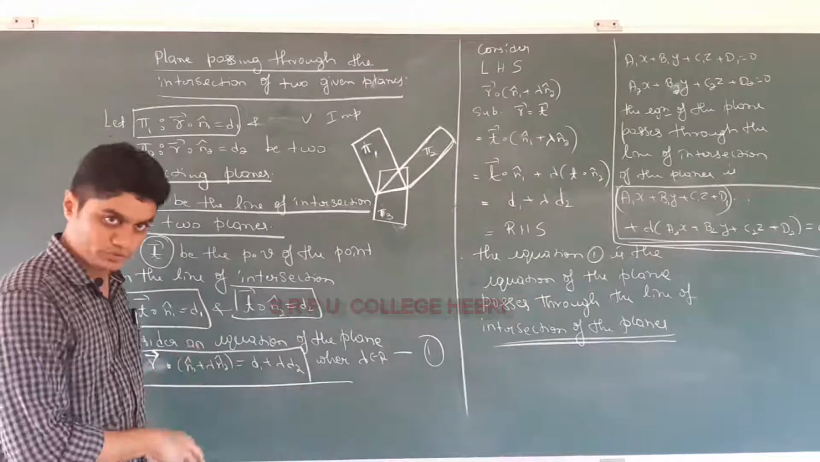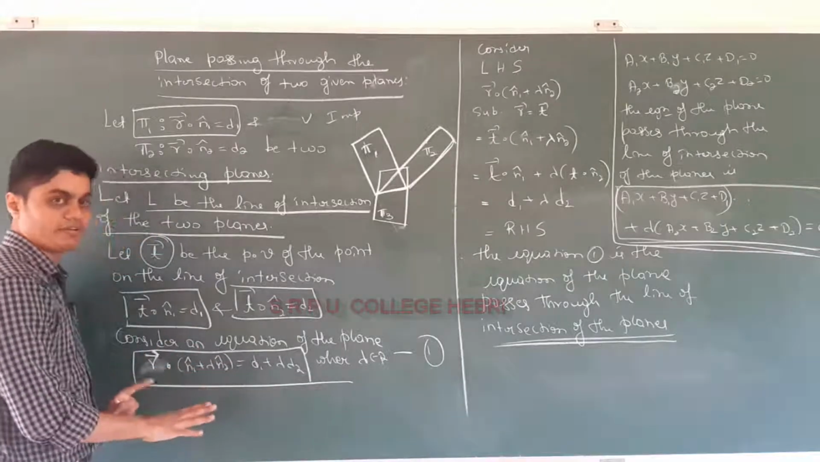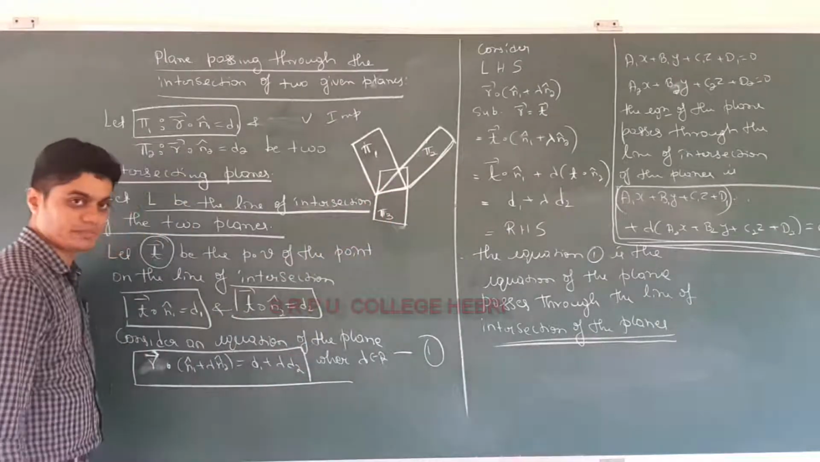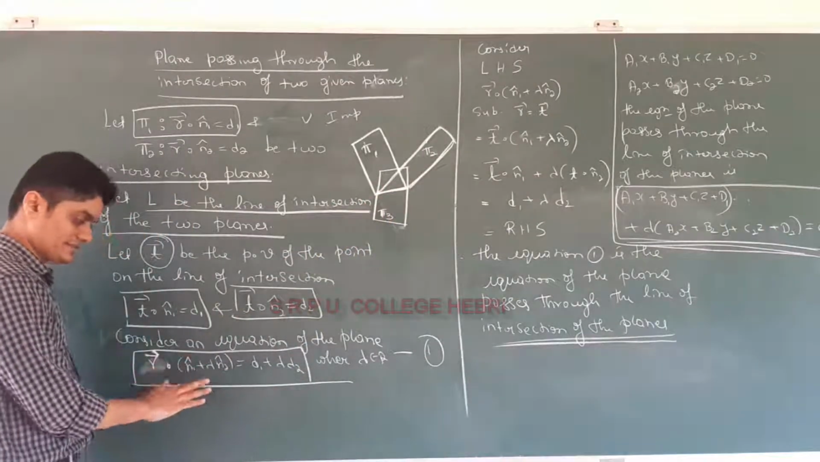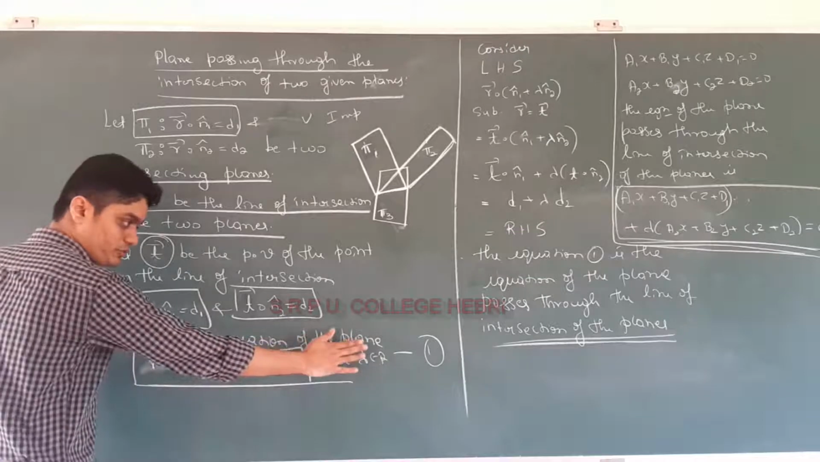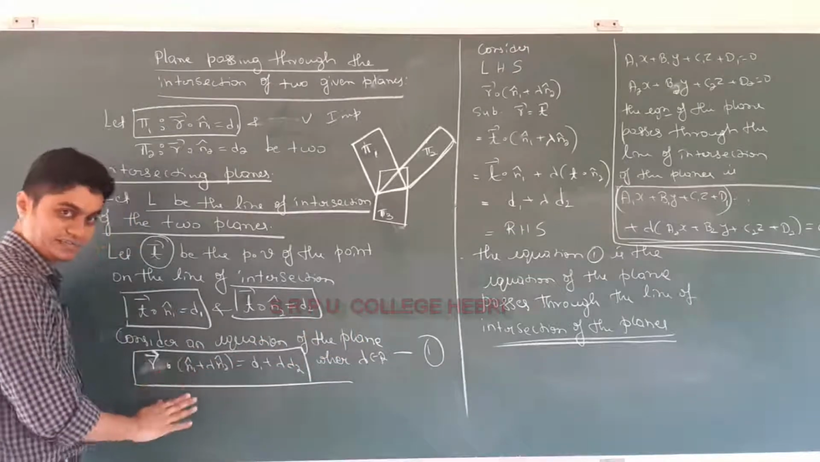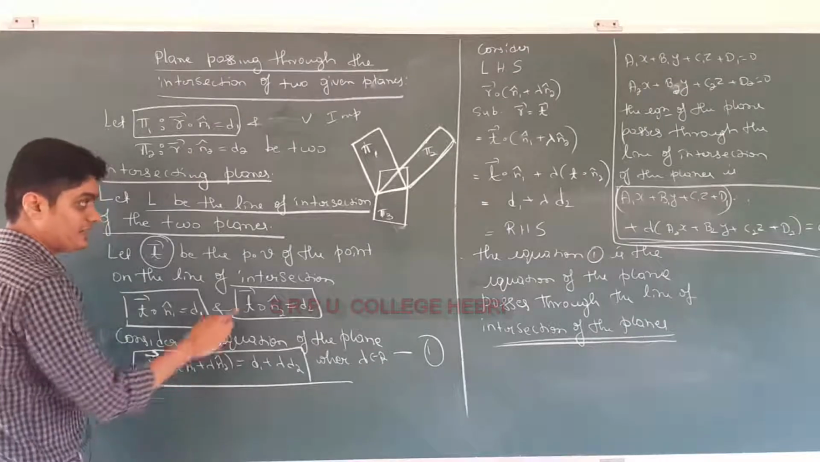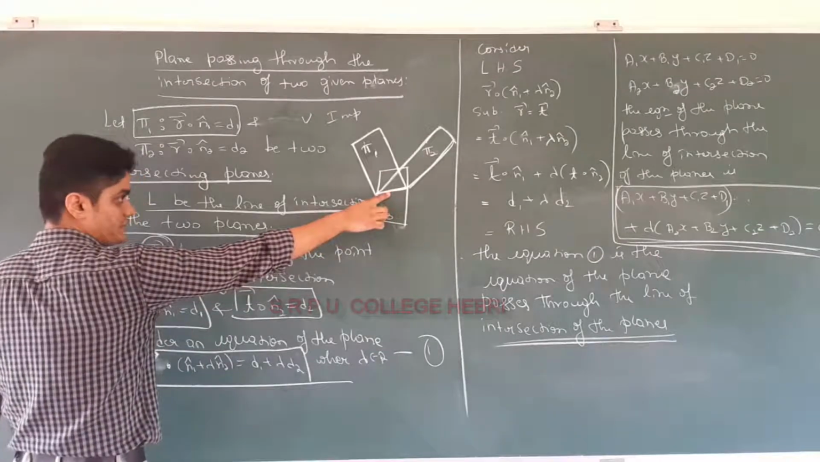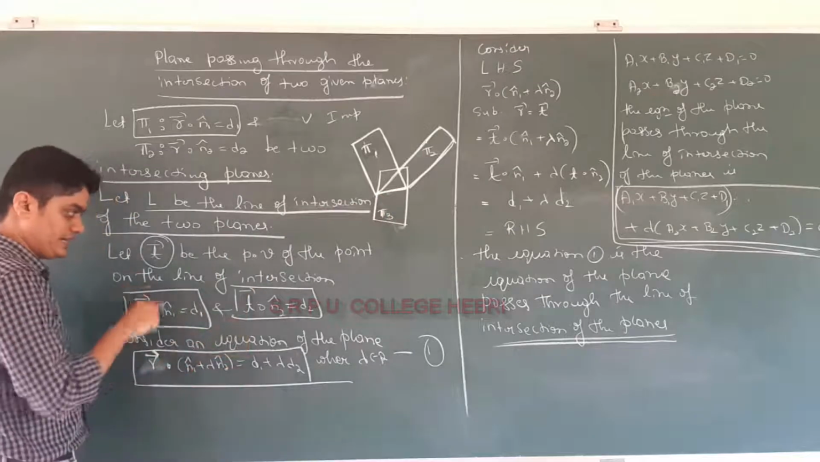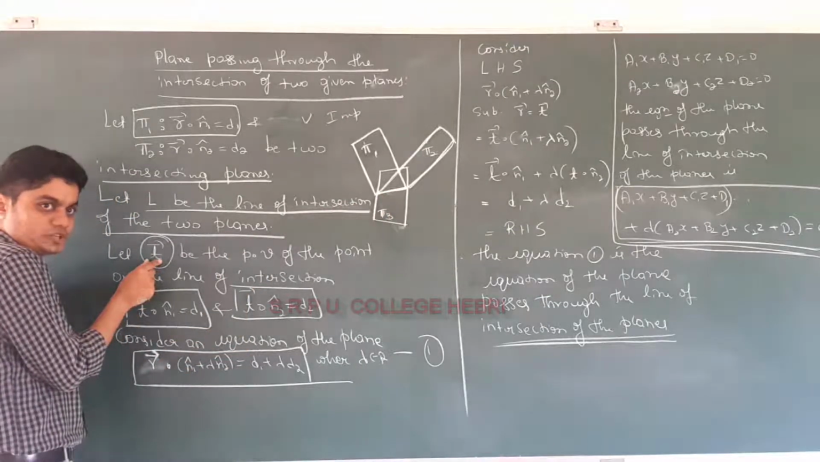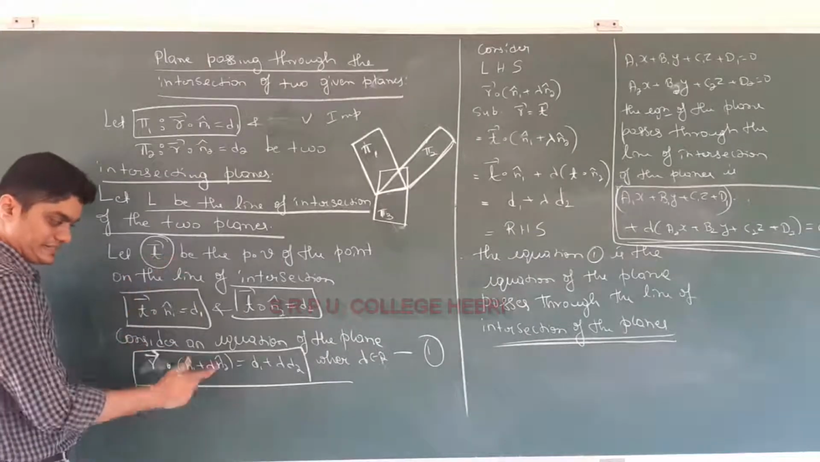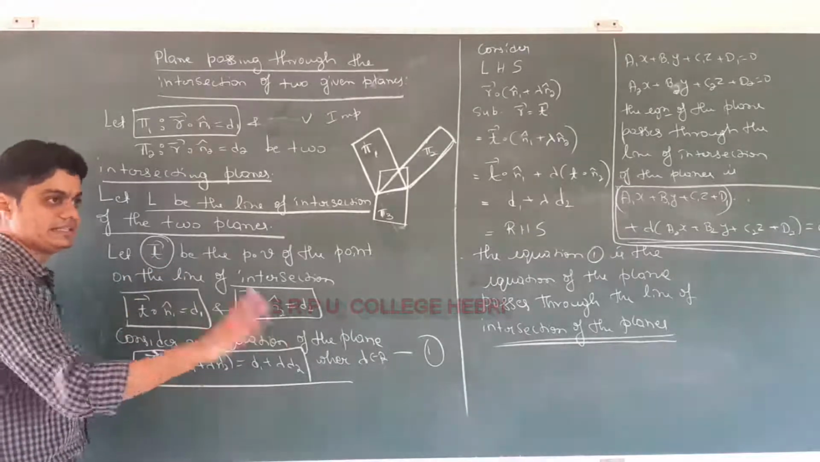Now we have to prove that this is the equation of the plane that passes through the line of intersection of the planes. No need to prove it is a plane equation, definitely it's a plane equation. You only have to prove that the point which we took on the line also belongs to this plane. If you are able to prove that this vector satisfies this equation, then the job is done.